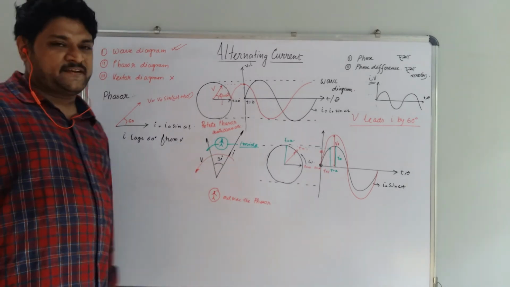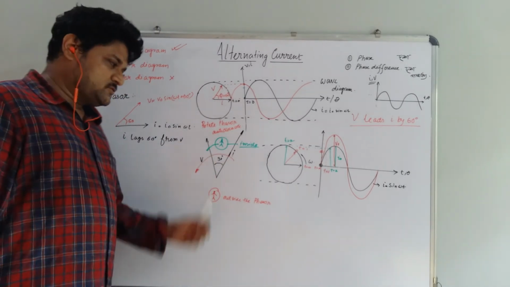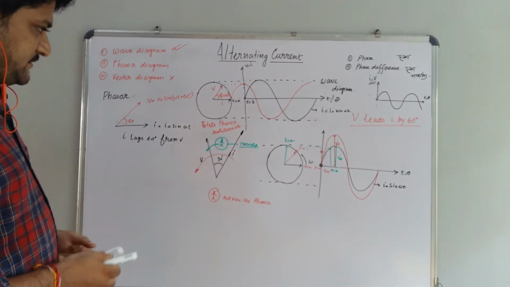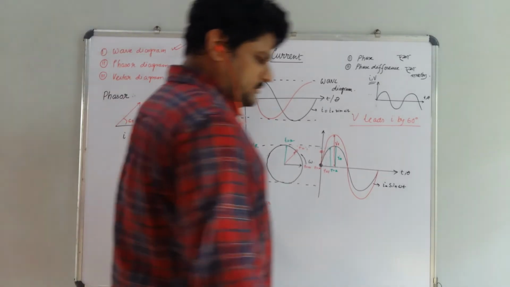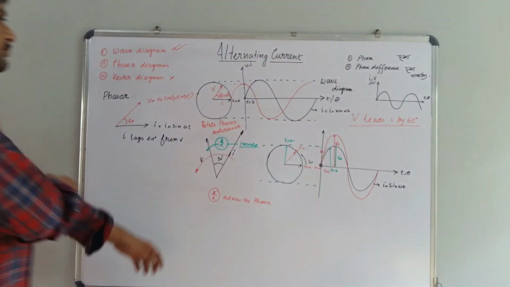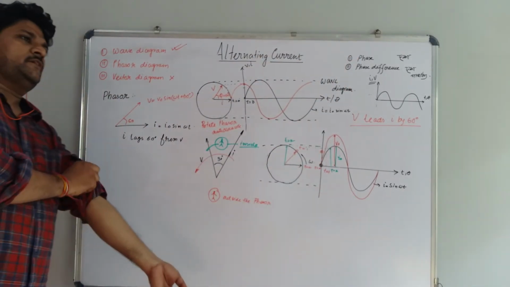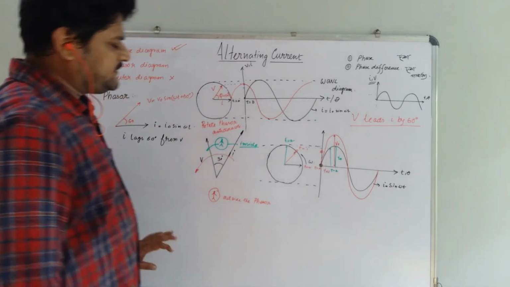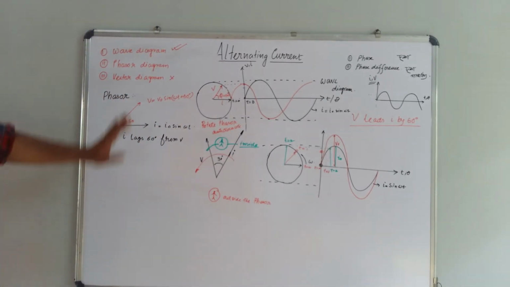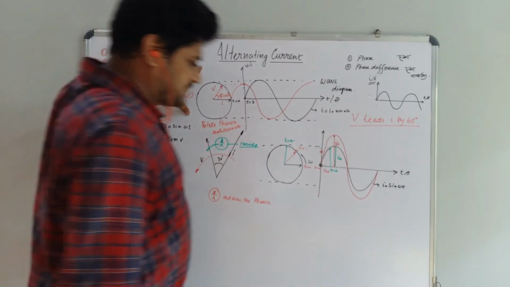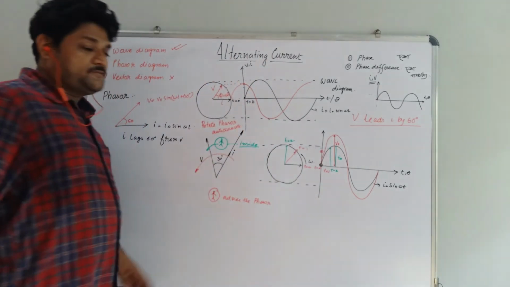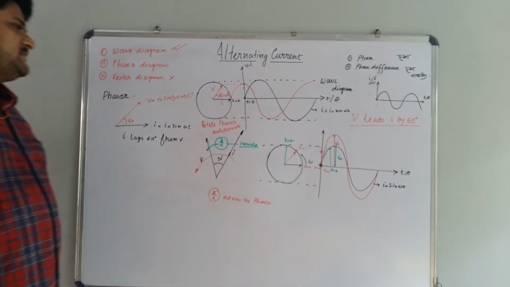Again you start rotating anticlockwise, you meet V first, so V is leading in nature. I think this will be helpful for your board, your joint entrance or any other competitive examination, as well as in engineering. Engineering students can see this lecture because this content is fully loaded in the engineering first year syllabus.